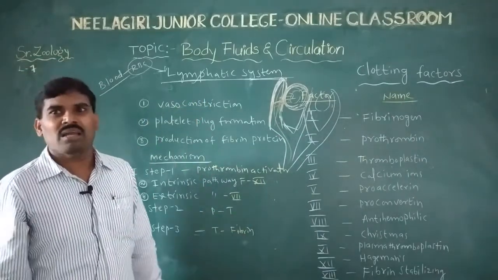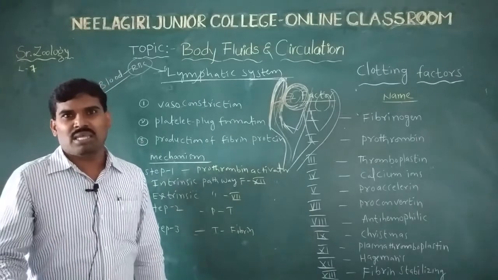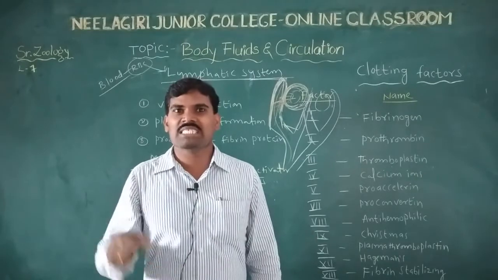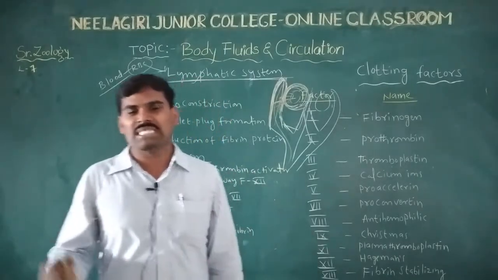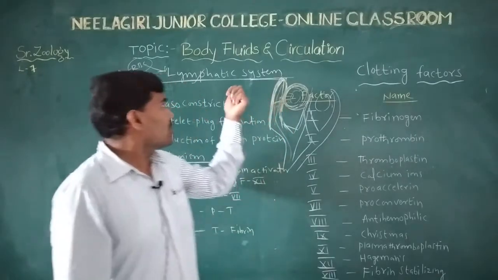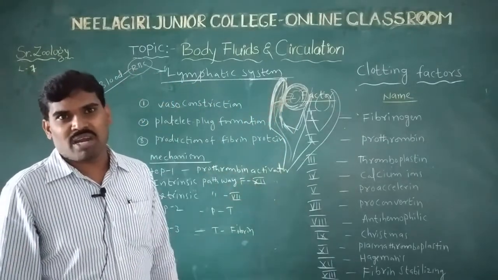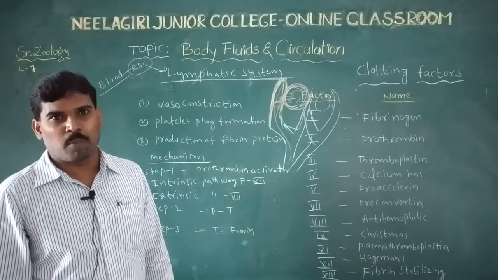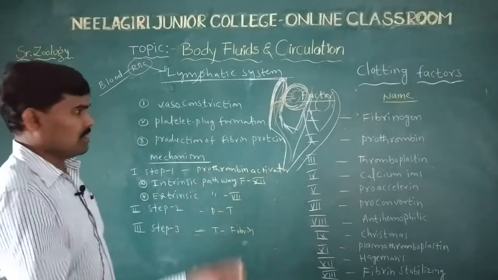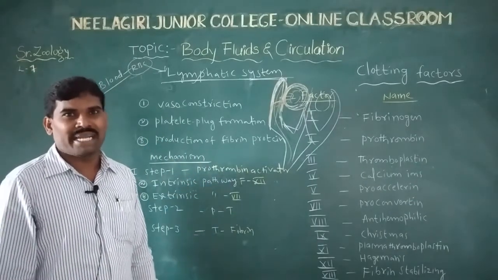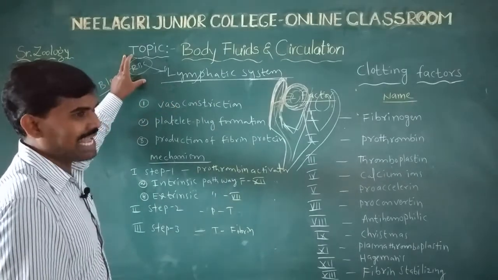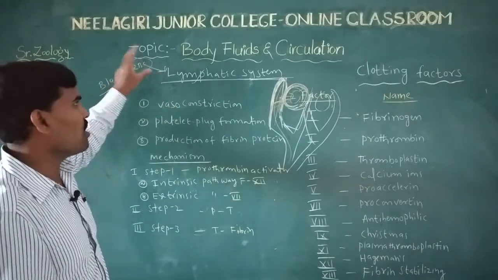Lymph contains different types of materials and nutrients: glucose, amino acids, fatty acids, carbonates, bicarbonates, and chloride ions. Next, white blood cells, meaning monocytes and lymphocytes. The monocytes and lymphocytes and some low molecular weight materials are present in the lymph, and there is a lack of RBC in the lymph.